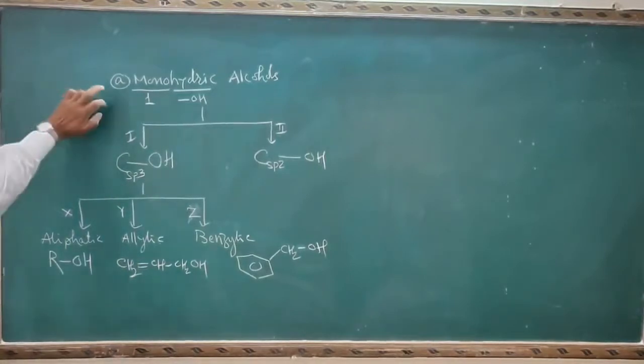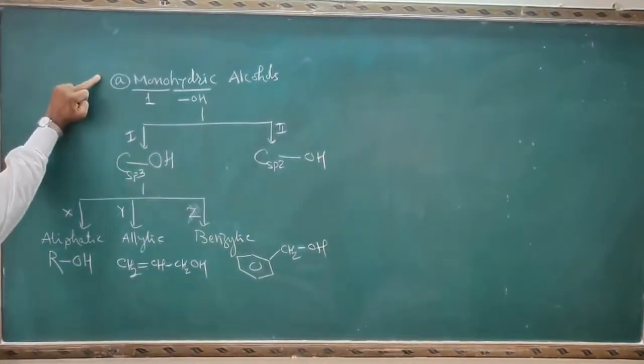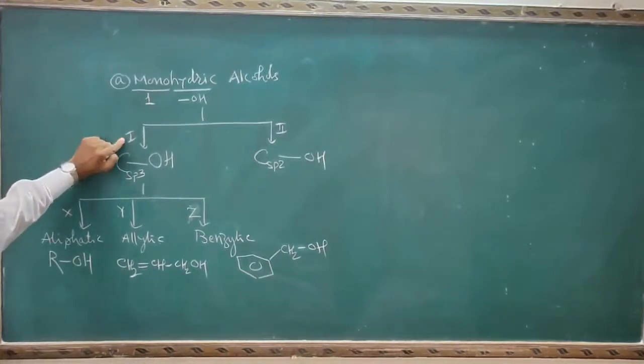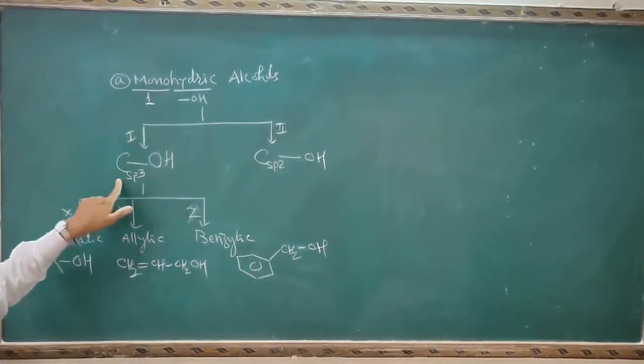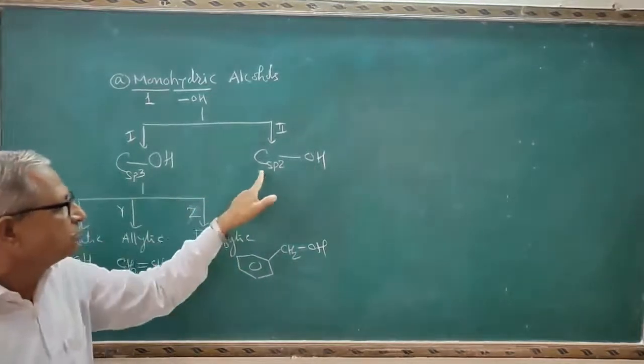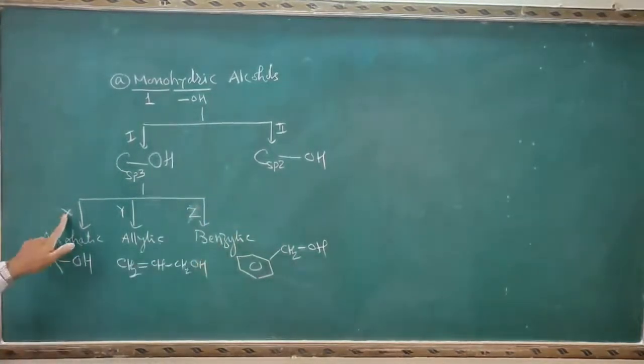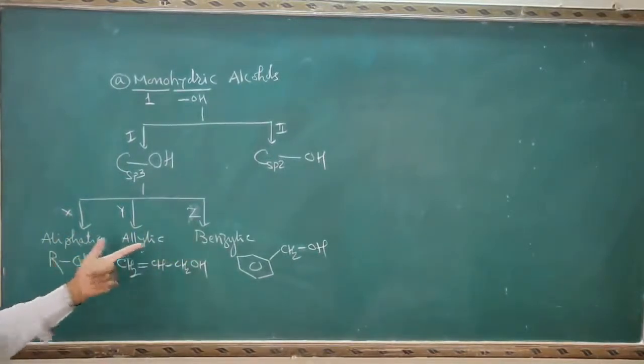So remember point A, monohydric alcohols, contain only one OH group. 2 points here. First, the OH group is attached to the sp3 carbon atom. Second, the OH group is attached to the sp2 carbon atom. In this case, X, Y, Z: aliphatic, allylic and benzylic.